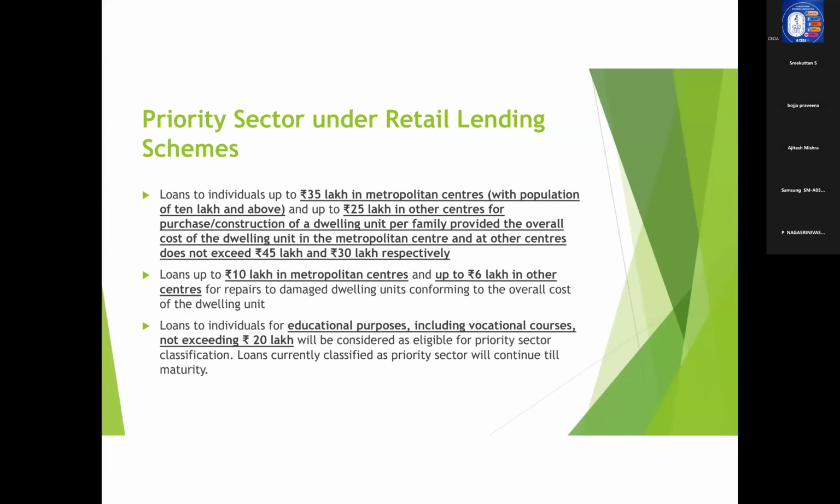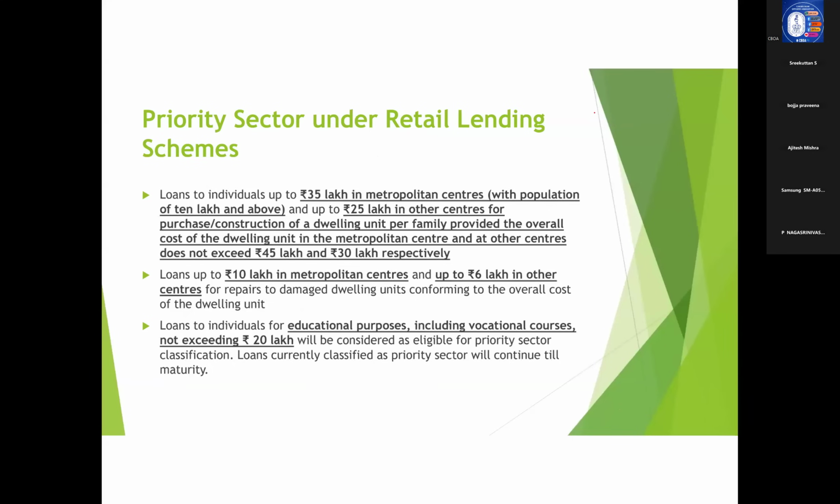Now, with regard to retail lending, the next important thing is what are the priority sector schemes, or which sectors we are lending to. We are lending so many products, right? We are lending housing loan, education loan, Canara vehicle product, Canara budget, Canara mortgage, pension loan, everything we are having.